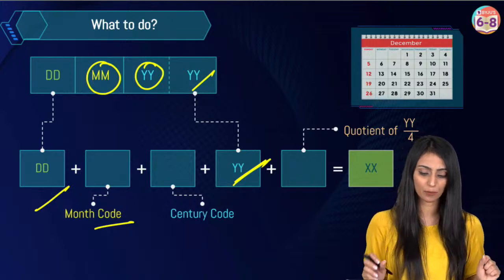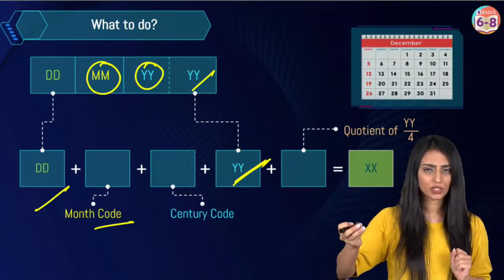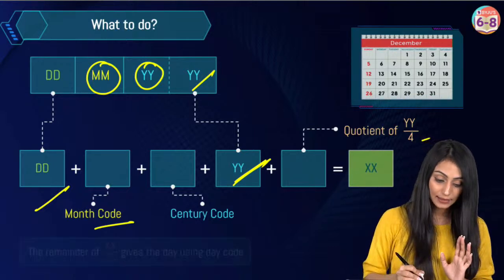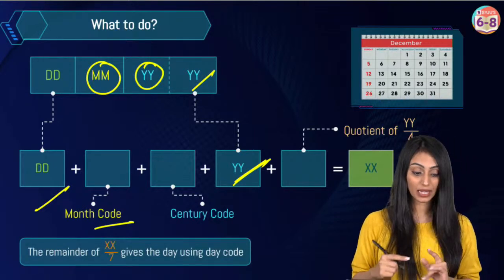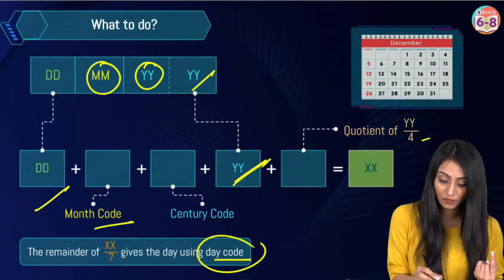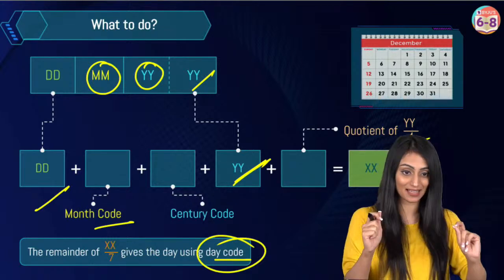It would be a double digit number, though not always. It can be a 3-digit number as well. Whatever the total is, we will mention here. And then we will divide that by 7. Whatever the remainder you get, according to that, we will have a day code which will help us in guessing what the day is.